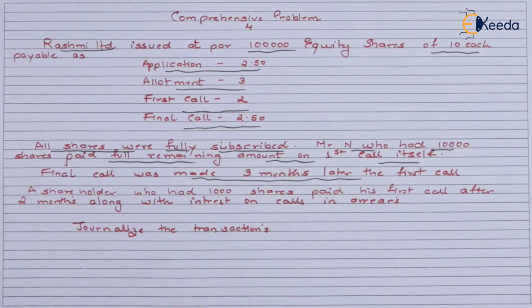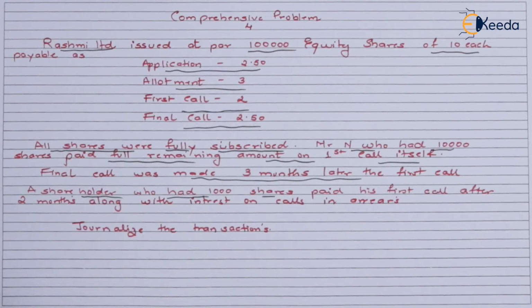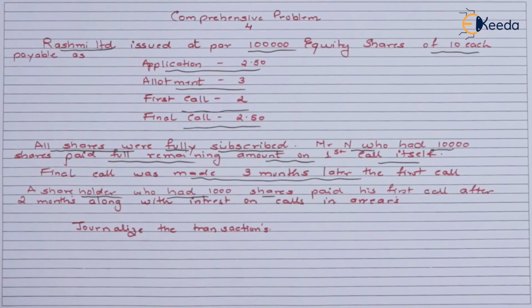Again, there was another shareholder who had 1,000 shares in his name, who paid his first call dues after 2 months. So this shareholder paid his first call dues 2 months after the first call was made. If the first call was made in April, he paid the amount after May, in the month of June, because April gone, May gone. So he's liable to pay an interest to the company, which is known as calls in arrears interest.